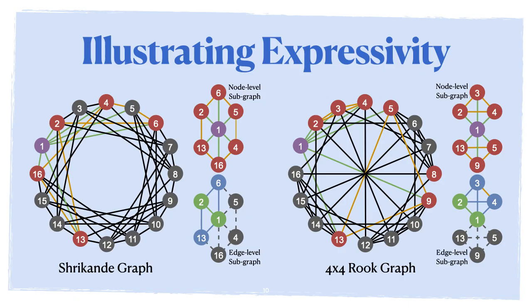Let's look at a proof sketch of why edge-level information is more expressive than node-level information. Here we're showing the Shrikhande and 4x4 rook graphs that we saw at the beginning of the presentation. And to the right of each of the graphs, we have one-hop subgraphs computed at the node level and at the edge level from the node with label 1 and the edges labeled 1 and 2 respectively.